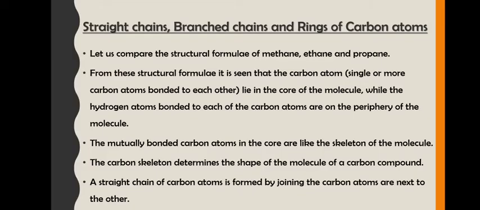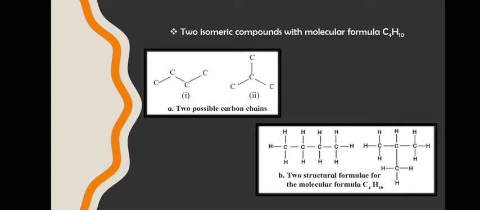Now straight chains, branched chains and rings of carbon atoms. Let's see here. See, there are two isomeric compounds with molecular formula C4H10. Okay. Now first we see what chains can be formed with 4 carbons.